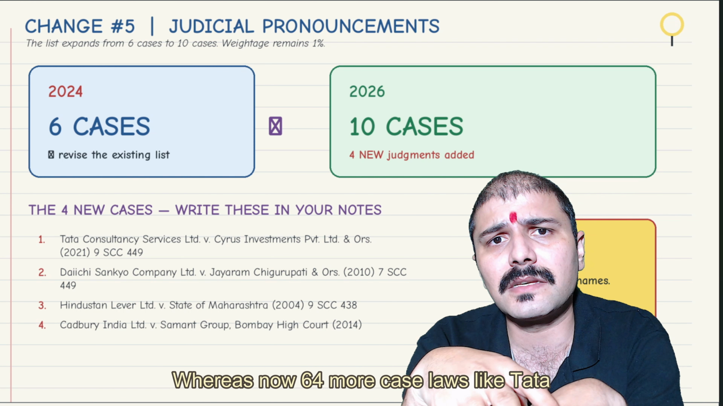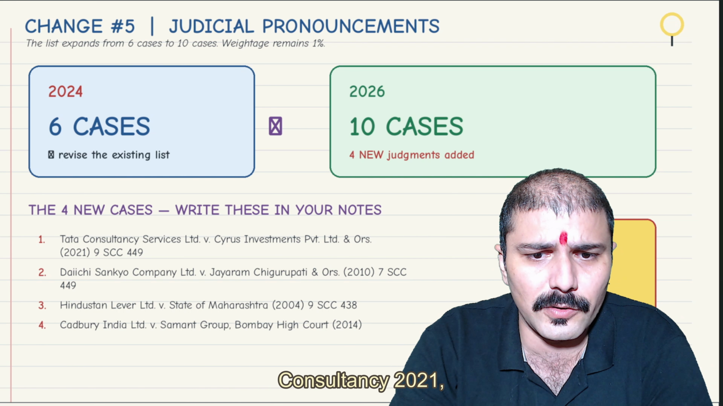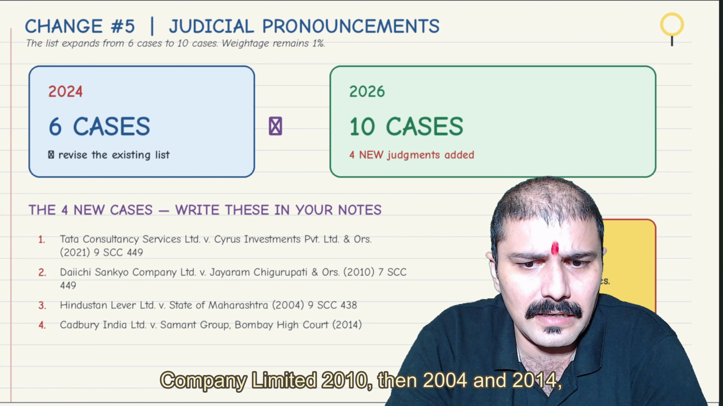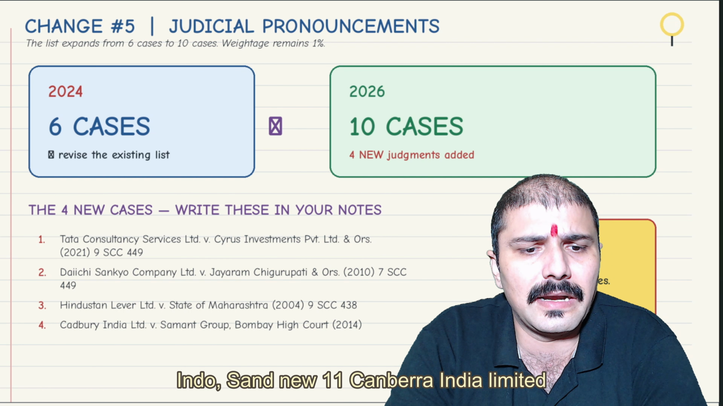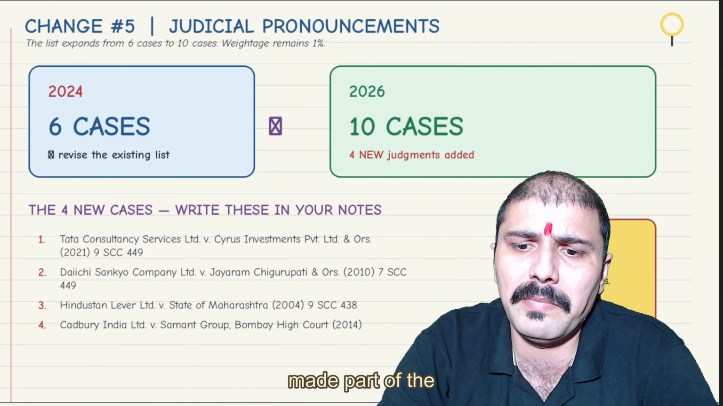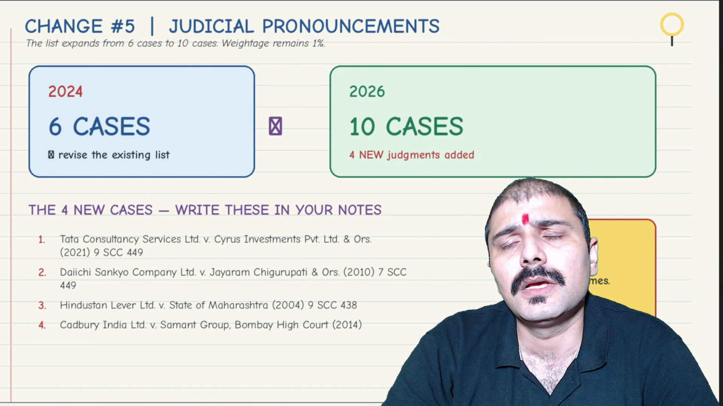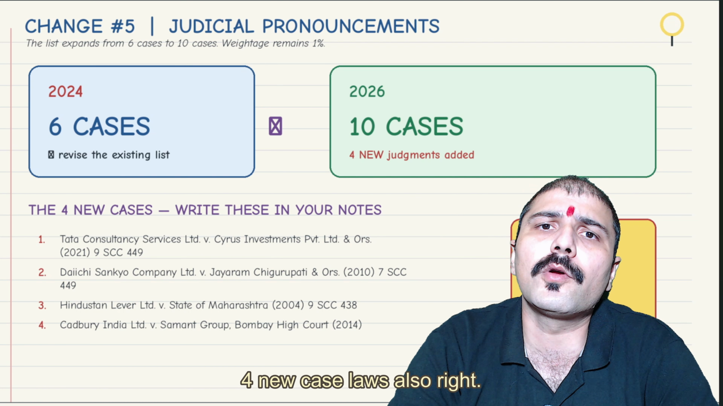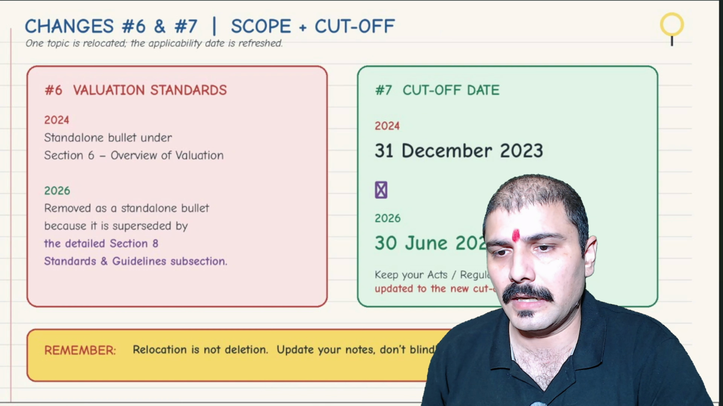Whereas now 4 more case laws like Tata Consultancy 2021, Daiichi Sankyo Company Limited 2010, then 2004 and 2014 Hindustan Unilever and Cadbury India Limited case laws are also made part of the syllabus, right? From my side, just leave it. If you want to do, you have to do the 4 new case laws also. Right? Again, this is a change.